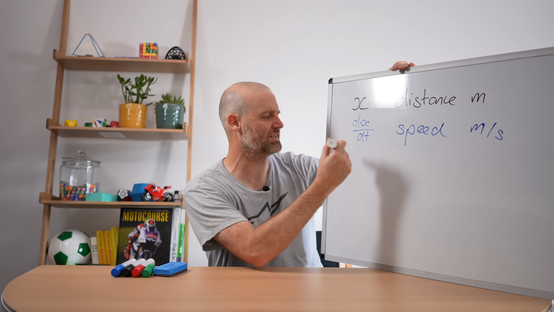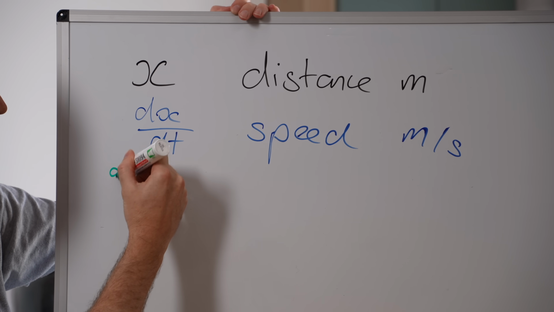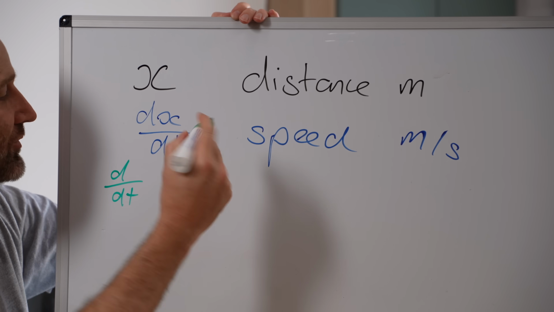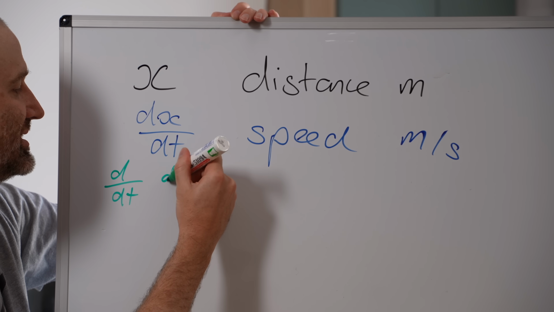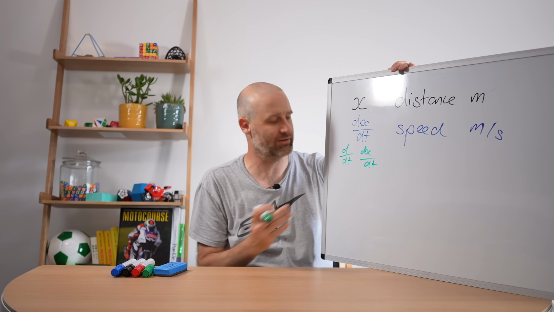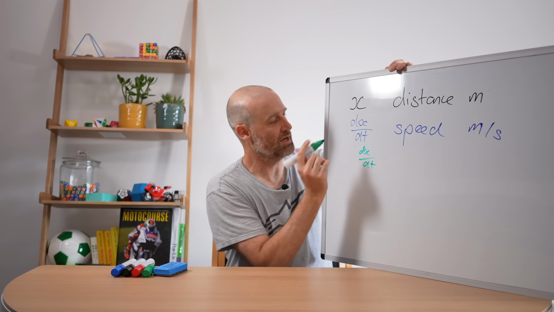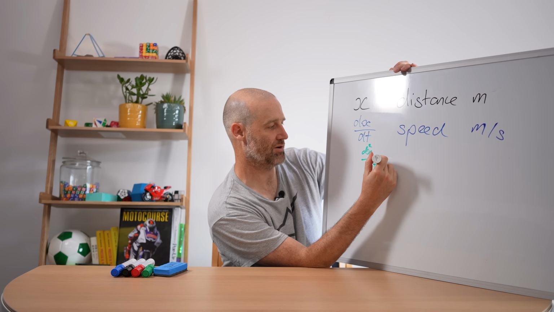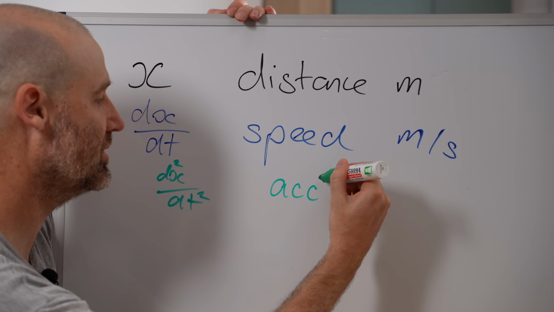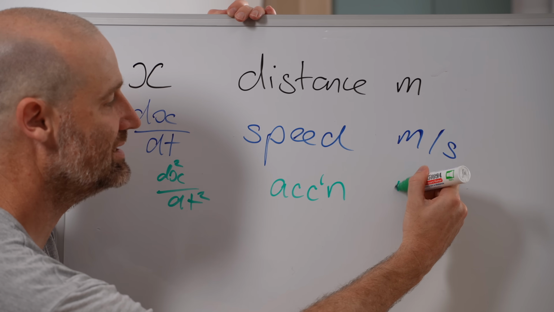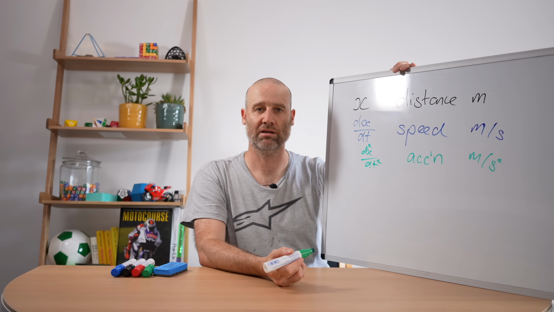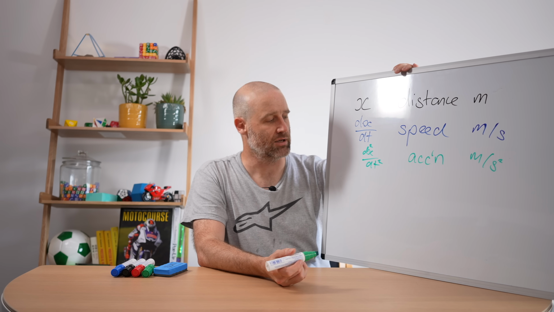Now the little secret, what it's actually doing is you're putting another d/dt, which is another differentiate with respect to time, at the front of your previous dx/dt. But because mathematicians are mildly lazy, you don't worry about all this. You pop a squared on the d, you pop a squared on the dt, and you're in business. You've now got acceleration, which is in meters per second per second. Meters per second squared. So far, so standard.